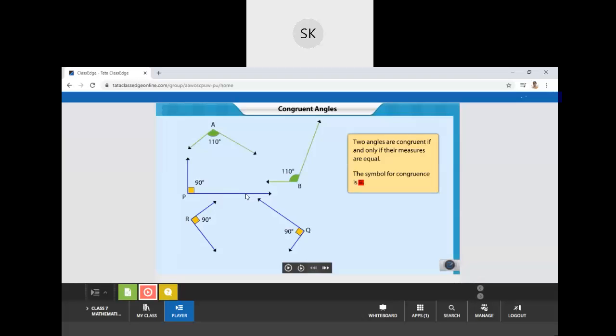So all three angles are congruent to each other. This is how you denote that angle A is congruent to angle B. The lengths or directions of the arms of the angles are not considered while determining congruent angles.